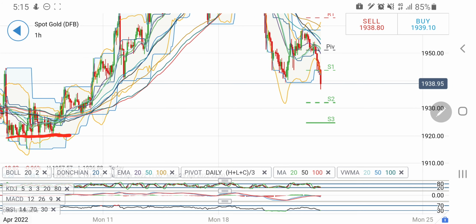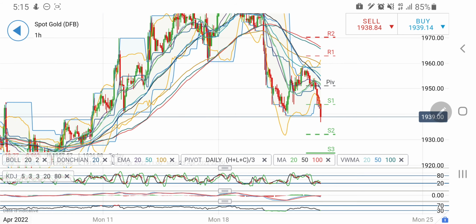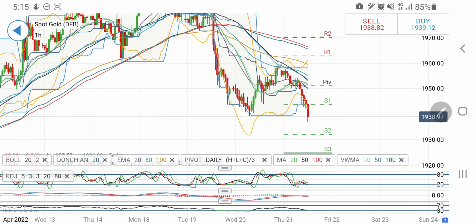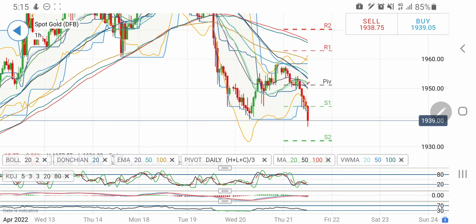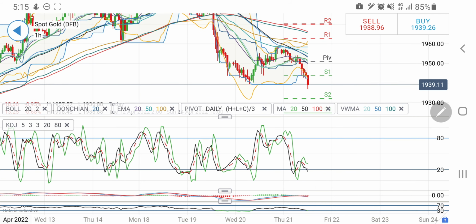We have seen gold taking support from 1920 levels many a time before. Now this is again one more opportunity for gold to get support at those levels. Let's see if it tries to go to those levels or not. On the upside, yes, there is a resistance at 1950 levels. Only on breaking 1950 will I expect it to remain long.